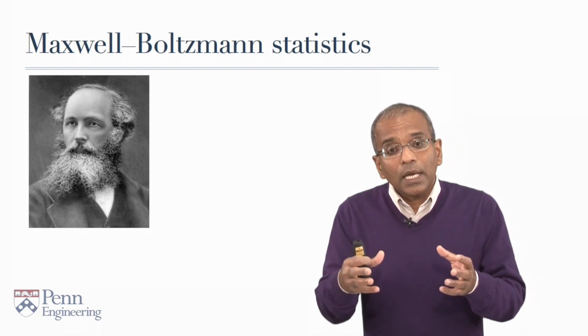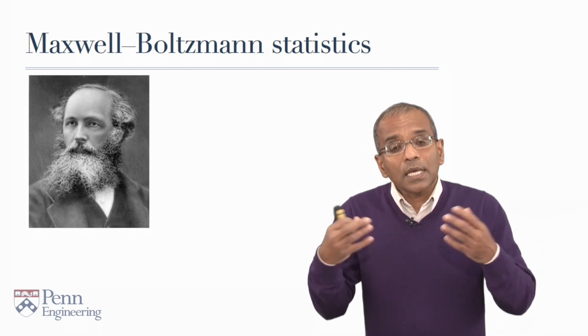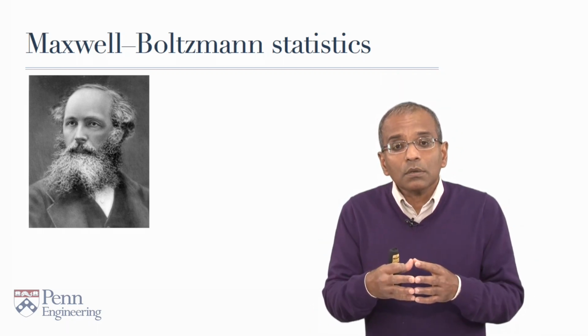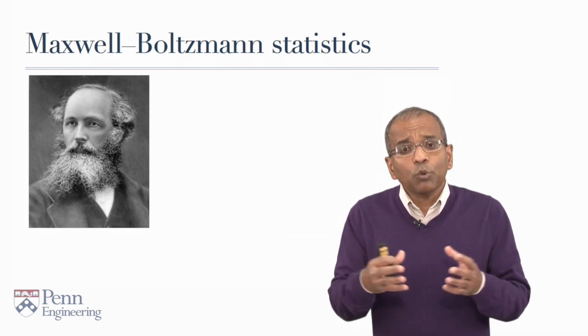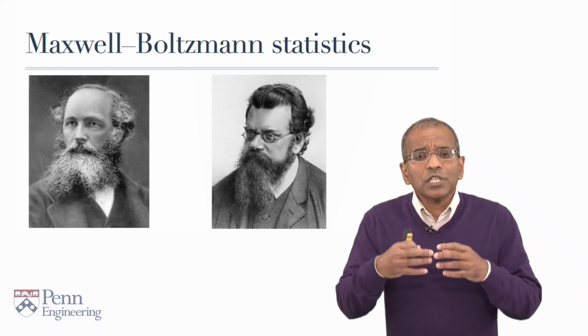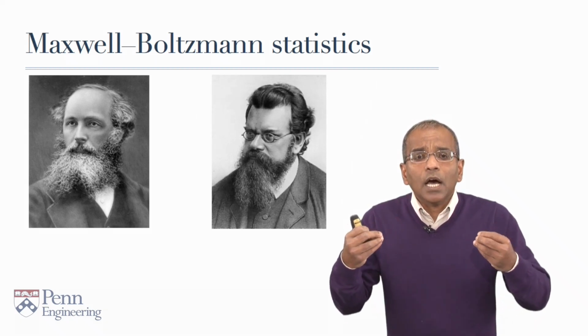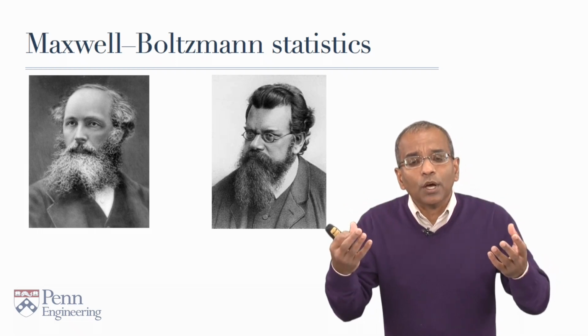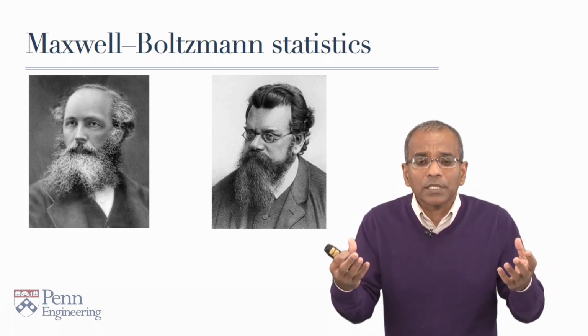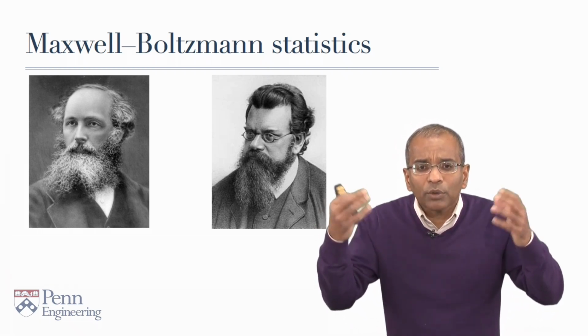His collaborator in these ideas was very different in personality from Maxwell. This was Ludwig Boltzmann. He's famously attached to the idea of an articulation of the statistical nature of the second law of thermodynamics, that disorder, entropy increases.